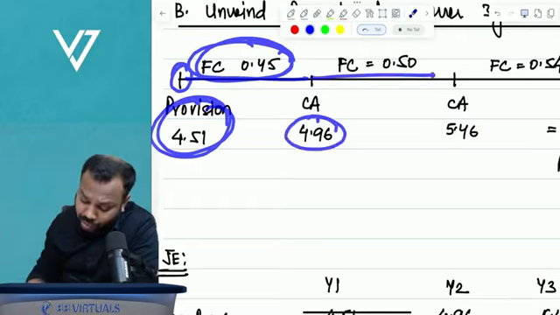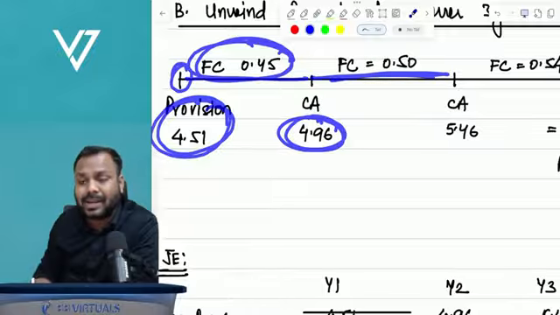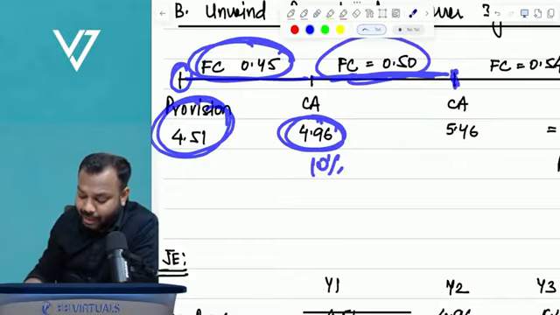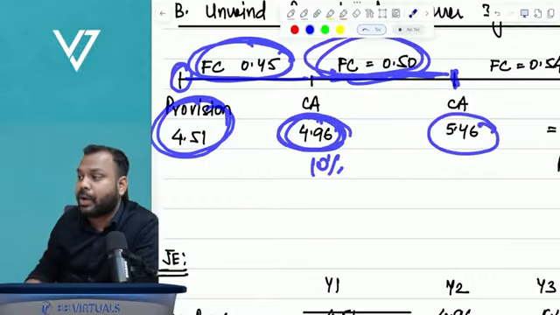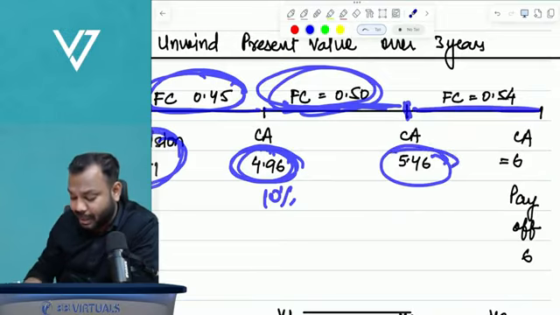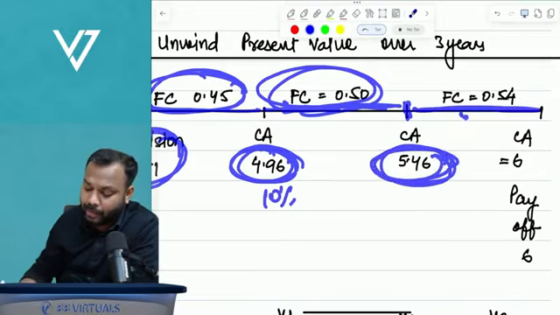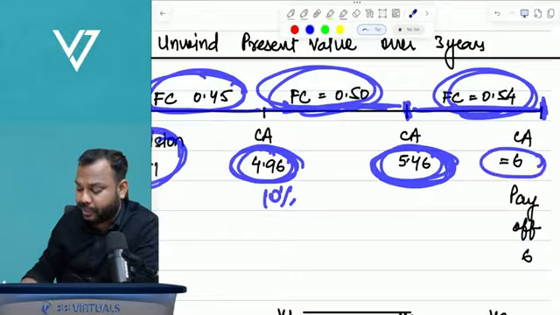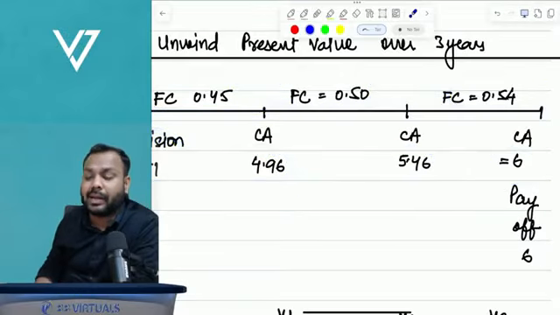So what is the finance cost for year 2? 10% of 4.96, that is 0.50. So what is the liability at end of year 2? 4.96 plus 0.50 becomes 5.46. What is the finance cost for year 3? Again, 10% of 5.46, that is 0.54. So what is the liability at year end 3? 5.46 plus 0.54, that becomes 6, and we'll pay off 6 at year end 3.